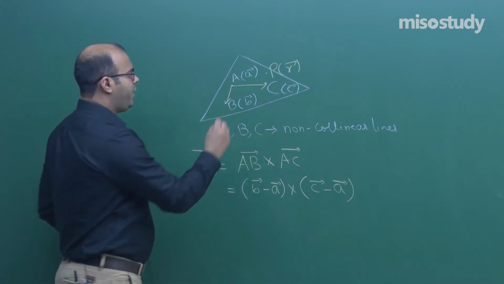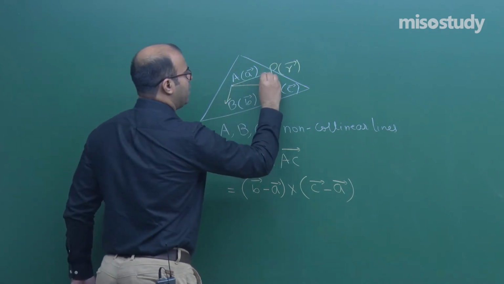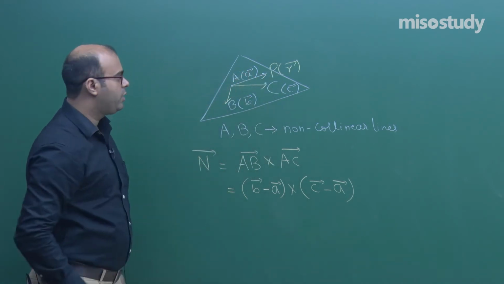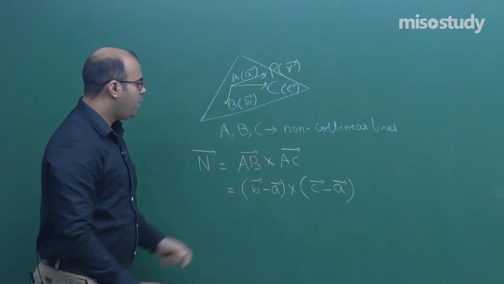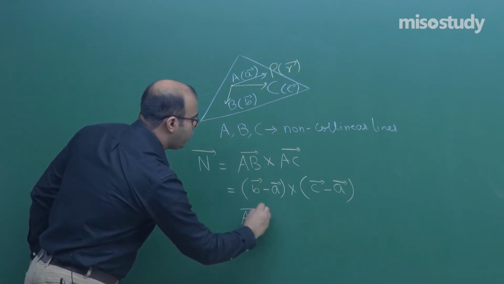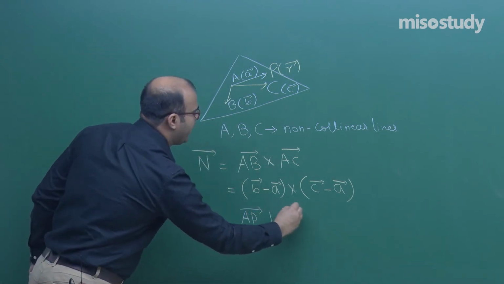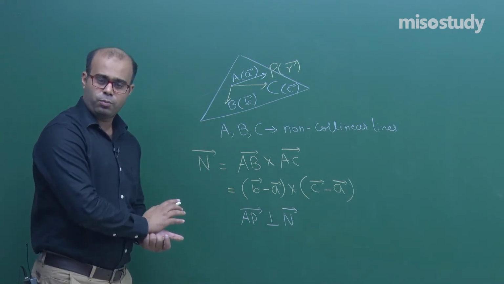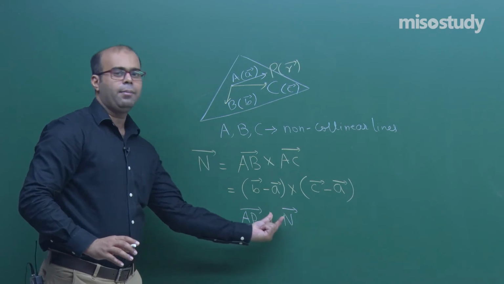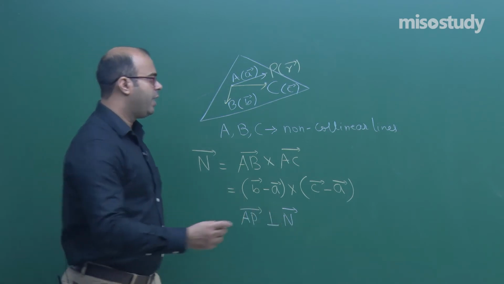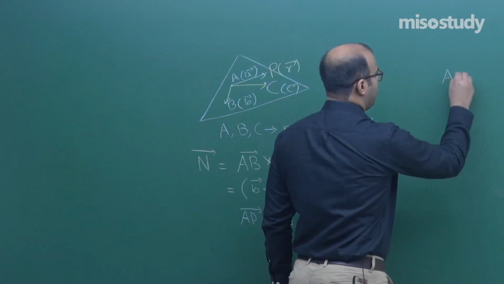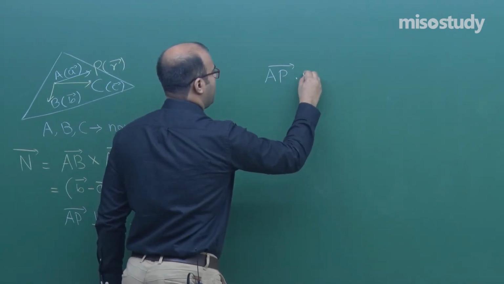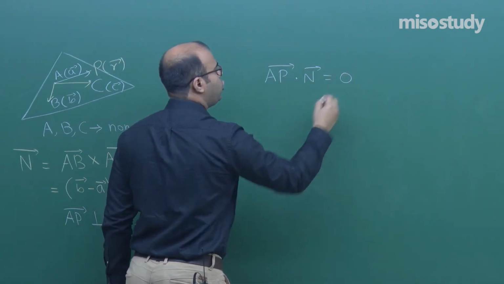Now if we take the vector AP, where P is the variable point, then this vector AP will always be perpendicular to this normal vector. So we apply the same concept as in the previous proof: AP dot n must be equal to 0.